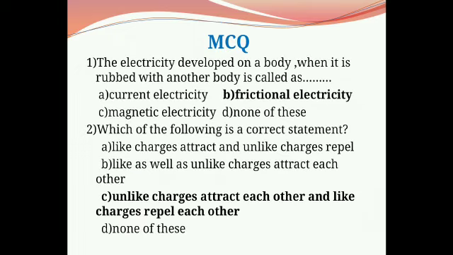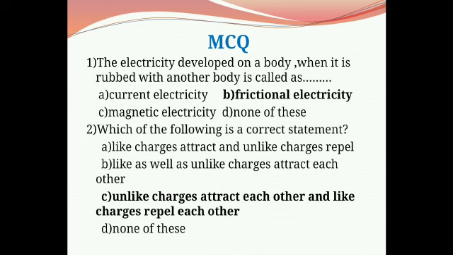Now we solve some MCQs based on these topics. First: the electricity developed on a body when it is rubbed with another body is called as. Options are current electricity, frictional electricity, magnetic electricity, and none of these.